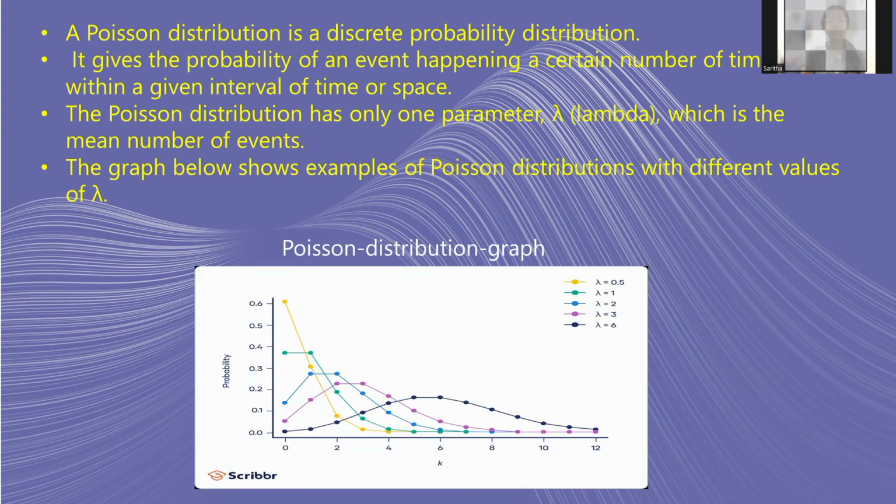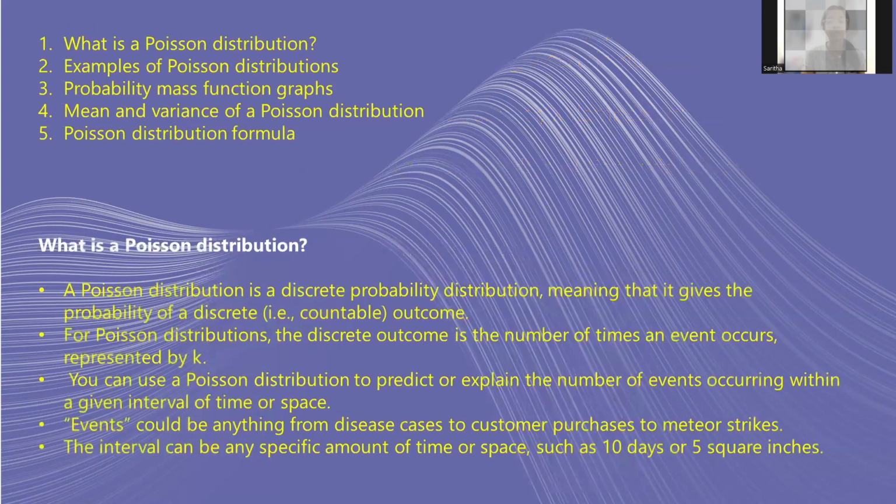We can see the graph here, the Poisson distribution graph for various lambda values, that is 0.5, 1, 2, 3, 6. And the probability here is on the y-axis, and the lambda values are on the x-axis. So here the main contents are: what is Poisson distribution, examples of Poisson distribution, probability mass function graphs, mean and variance of a Poisson distribution formula.